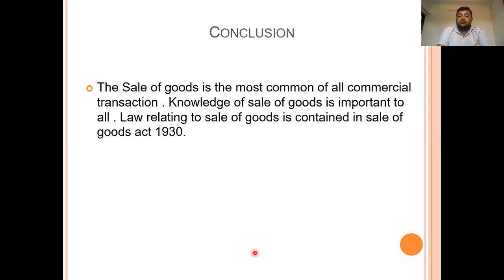Knowing the sale of goods is important because this contract is most widely used in business. Second, the law related to the sale of goods is contained in the Sale of Goods Act 1930. So we have covered all the things in this topic.